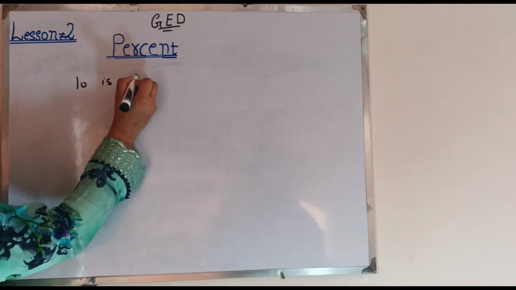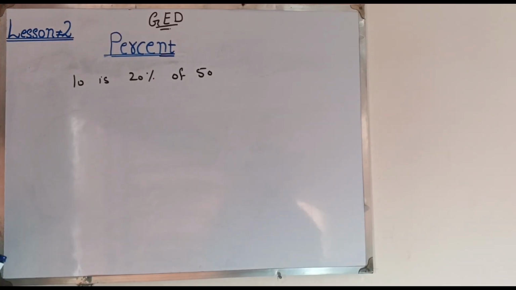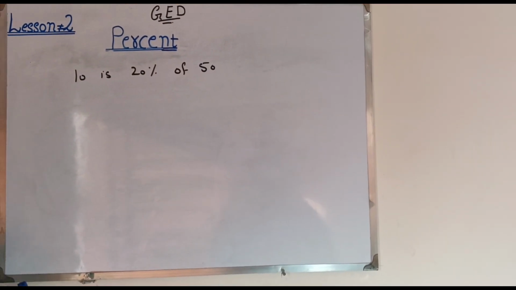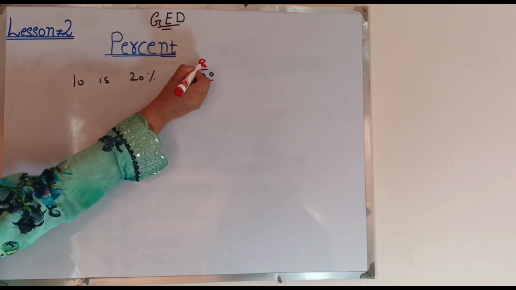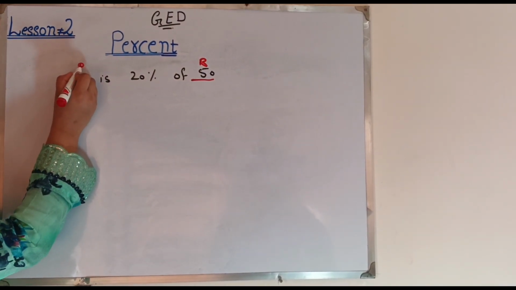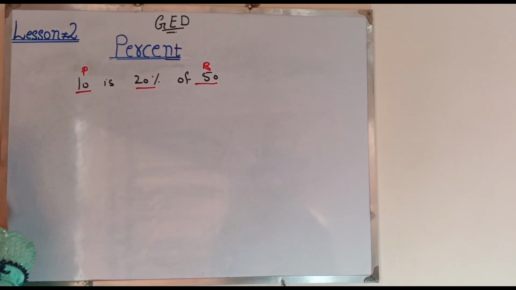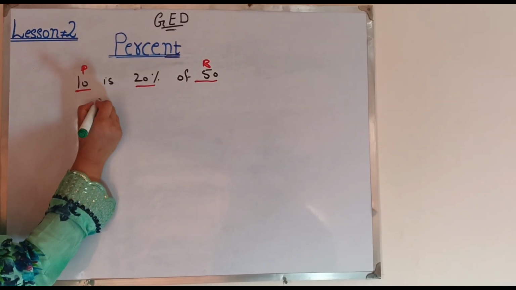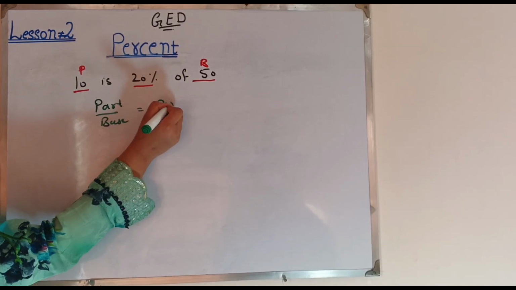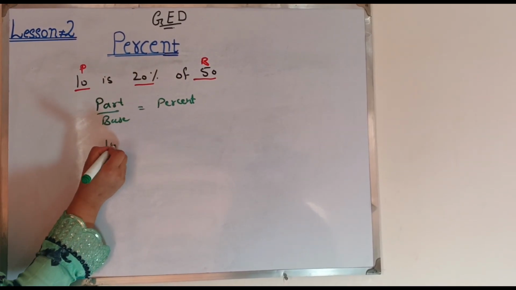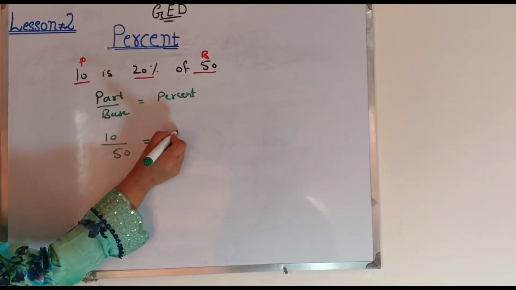10 is 20% of 50. In this, 50 tells us it's a total, it's the base, 10 is the part, and 20% is the percent. So we write the formula: part over base is equal to percent, that is 10 divided by 50, it will be 20%.